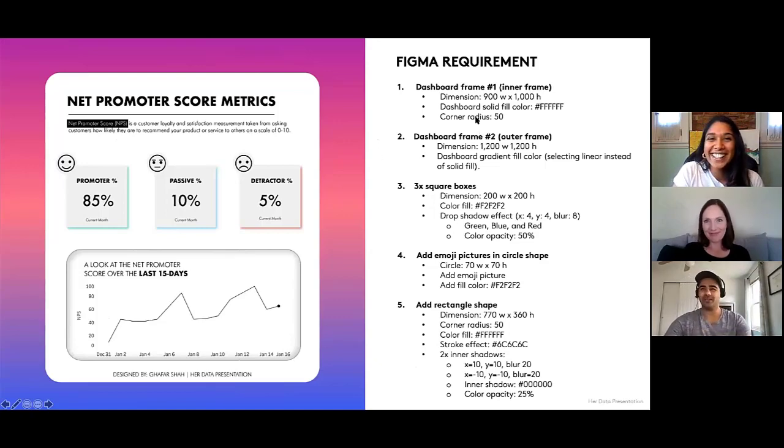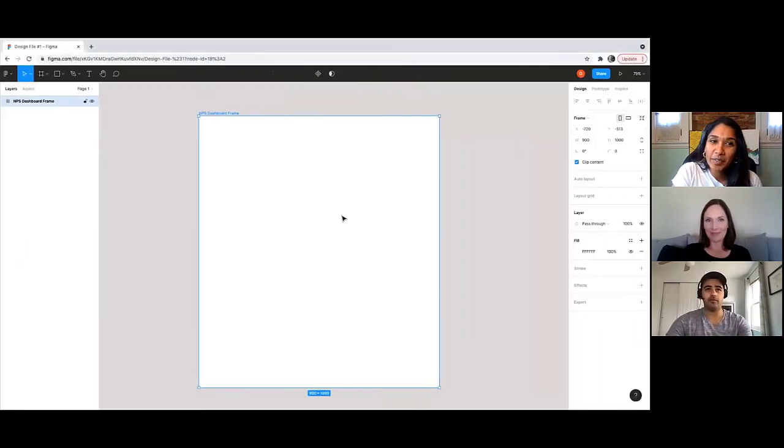So let's go ahead and change the corner radius of this dashboard frame. To do that, over to the right, under frame, you see there's an option. If I hover over it, it says corner radius. We can change it to 50.